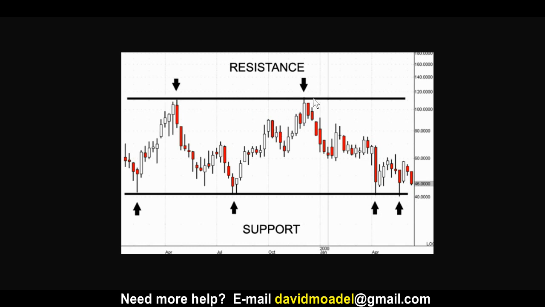This resistance line is a little bit less strong, at least psychologically to me, because it's only demonstrated once, twice, that it will not go above that line. All right, so that's a little bit less strong of a resistance line, as opposed to this support line, which has, we'll count this as 4 data points. That's what I call them, data points. This resistance line only has 2 data points.